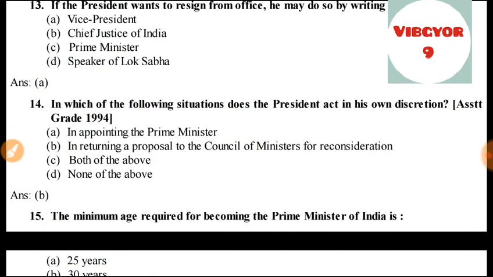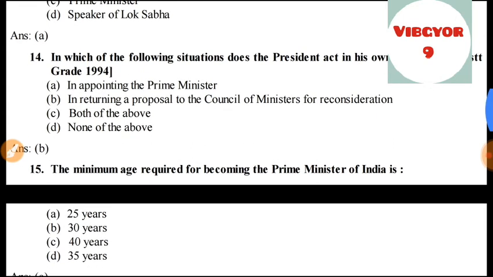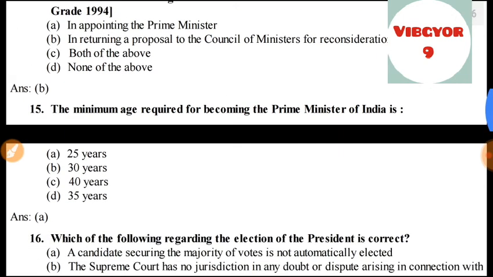In which of the following situations does the president act in his own discretion? Among these, it is in returning a proposal to the Council of Ministers for reconsideration. In appointing the Prime Minister, it is prerogative of Council of Ministers. So the answer is B. The minimum age required for becoming the Prime Minister of India is 25 years.